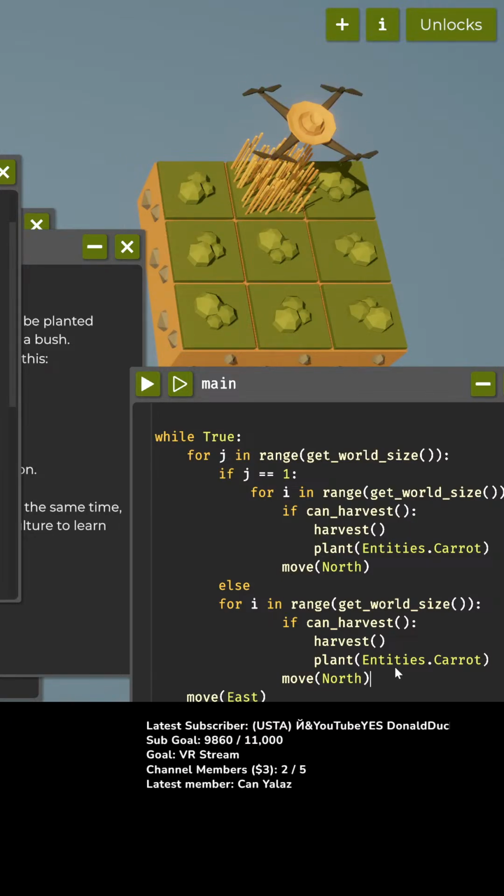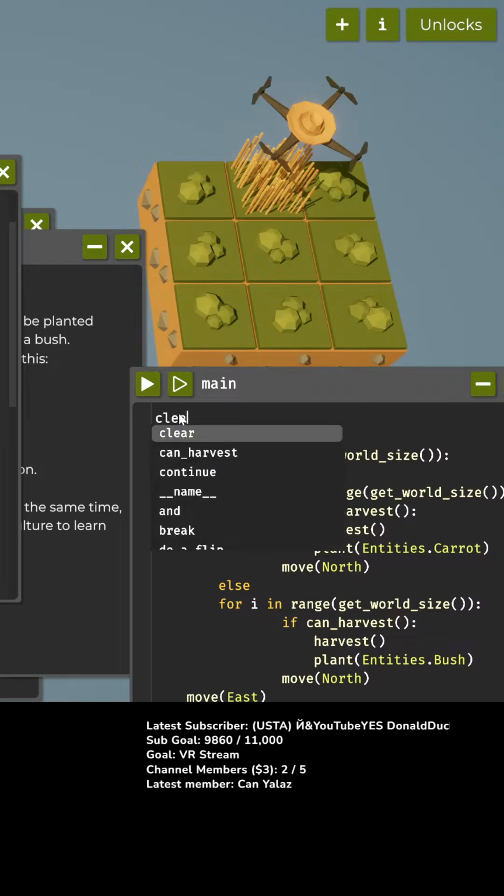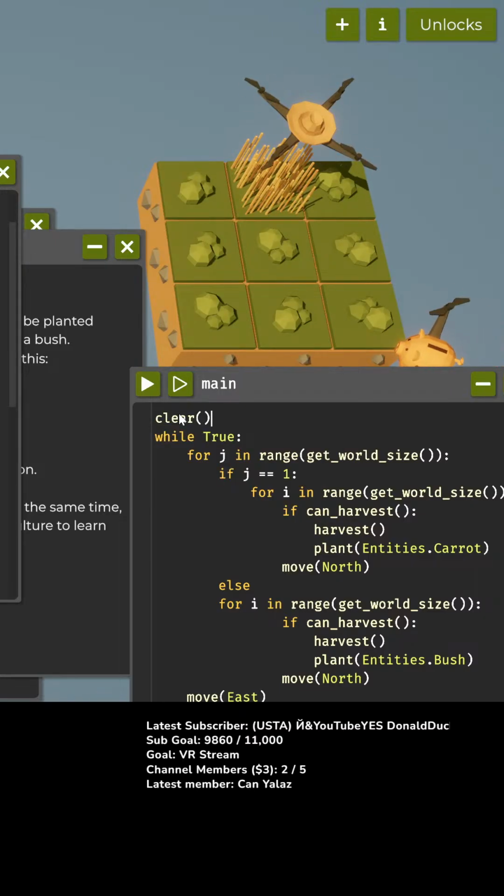Okay, so then we're gonna do this plant entities dot bush. Okay, and let's start at the beginning. Clear. Okay, while true. For J in range, get world size, so go up the whole side of the farm. If we're in the first row, then for I in range, get world size.